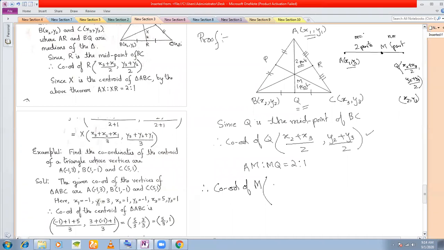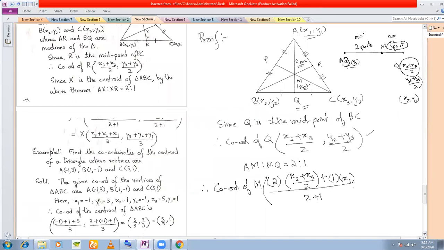So according to your section formula, we have m x2. And what is x2? X2 is this. So x2 plus x3 by 2 plus n. What is my n here? n here is 1. x1 is this, divided by m plus n.